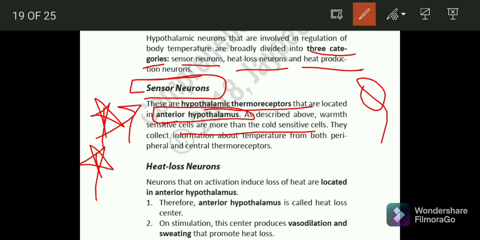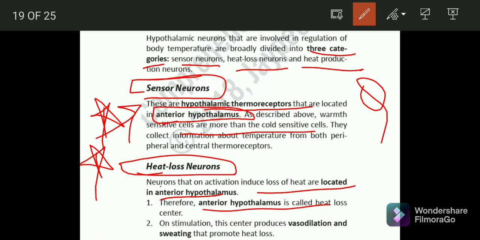The heat loss neurons activate the heat loss mechanisms and are located in the anterior hypothalamus, and the anterior hypothalamus is also called the heat loss center. Remember this anterior hypothalamus. The first question was about the location. The second is what the anterior hypothalamus is responsible for, heat loss or heat gain. It is responsible for heat loss. This center produces vasodilation, number one, and the second is sweating. This promotes heat loss. Always remember this.